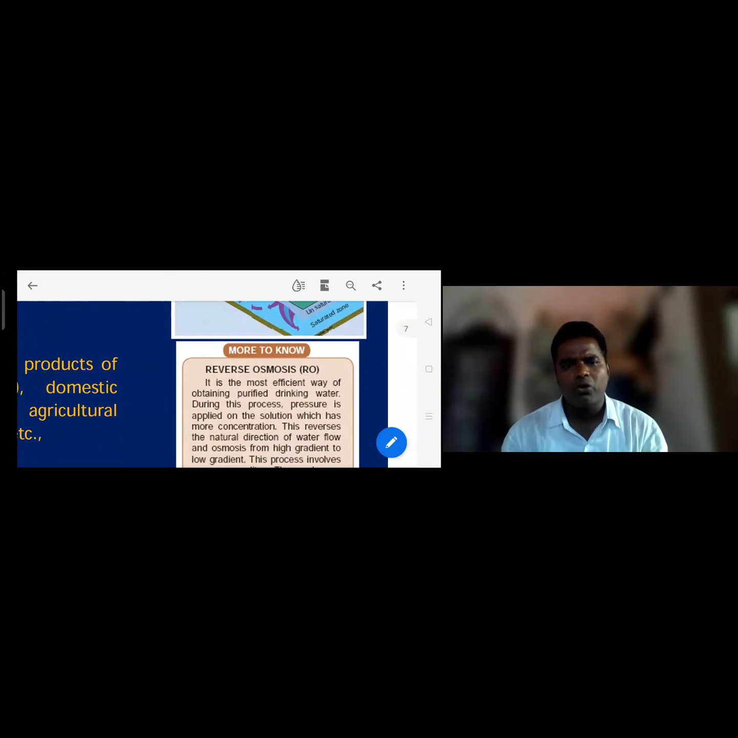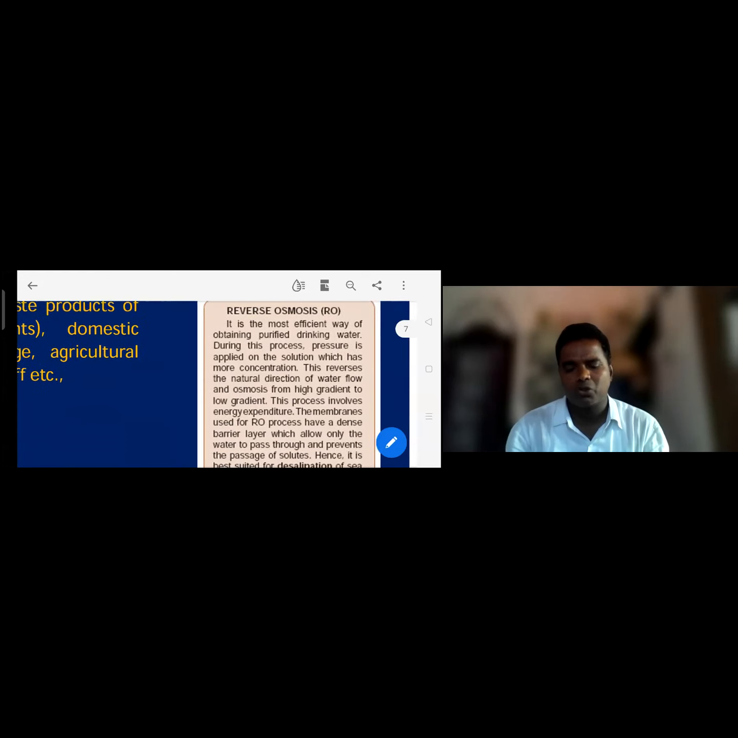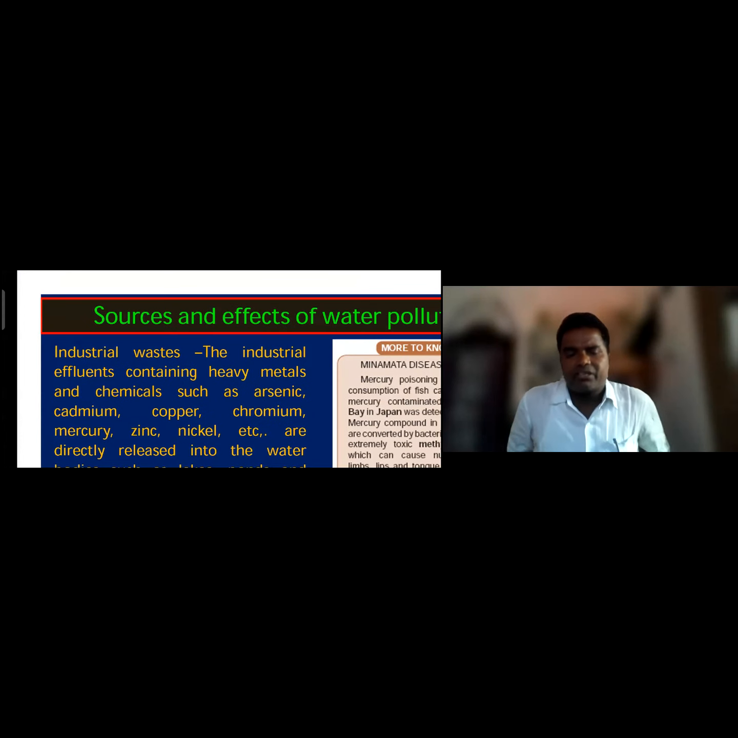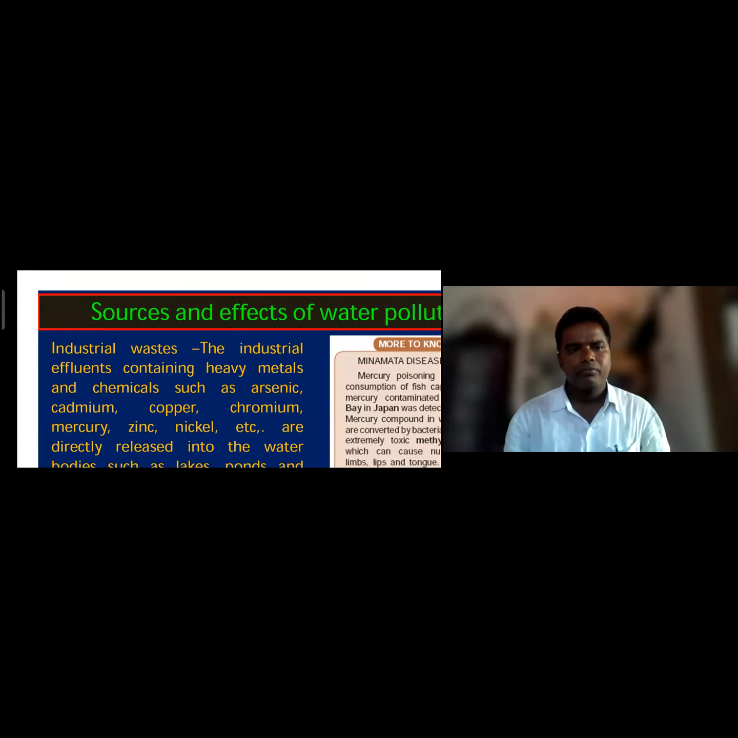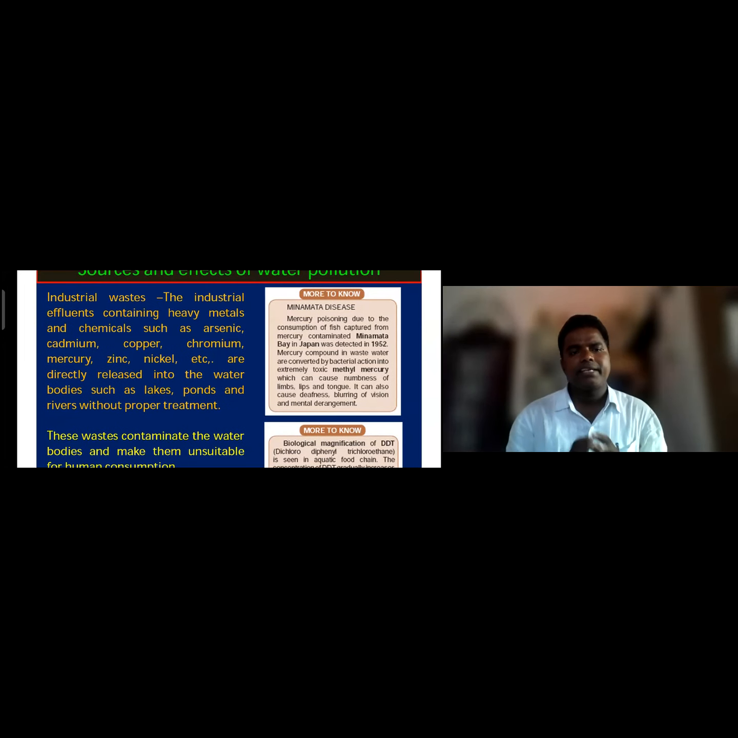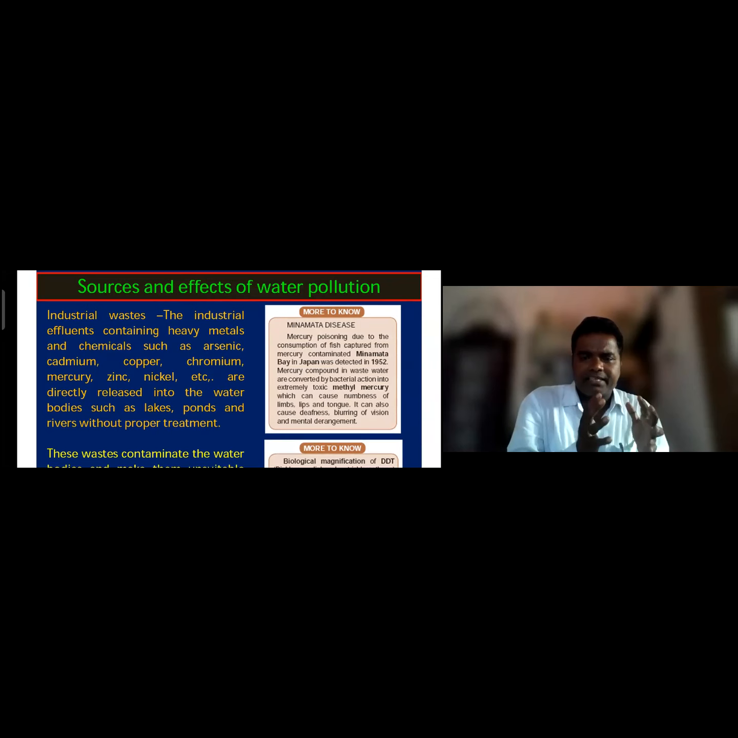More about this: reverse osmosis is the most efficient way of obtaining purified drinking water. During this process, pressure is applied for purifying the water. That is one of the methods of controlling water pollution. Sources and effects of water pollution: remember one thing, industrial wastes, which I already told you, agriculture waste and man-made waste, right?